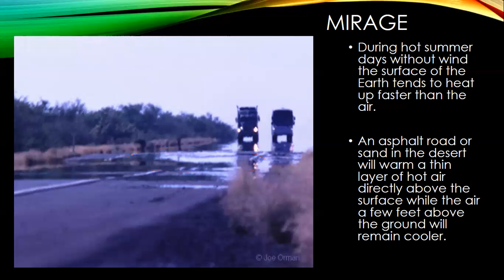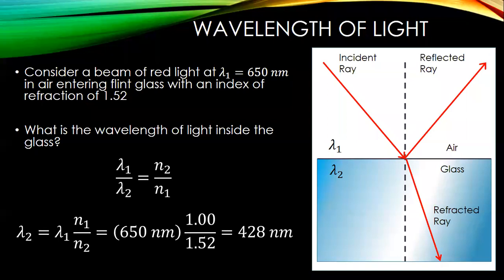So essentially, when I'm looking at this truck, I have cold air above, I have hot air near the surface, and the light is going to refract. It's going to bend toward the colder air where the density is higher and where the index of refraction is higher. Let's go back to our other example right here.